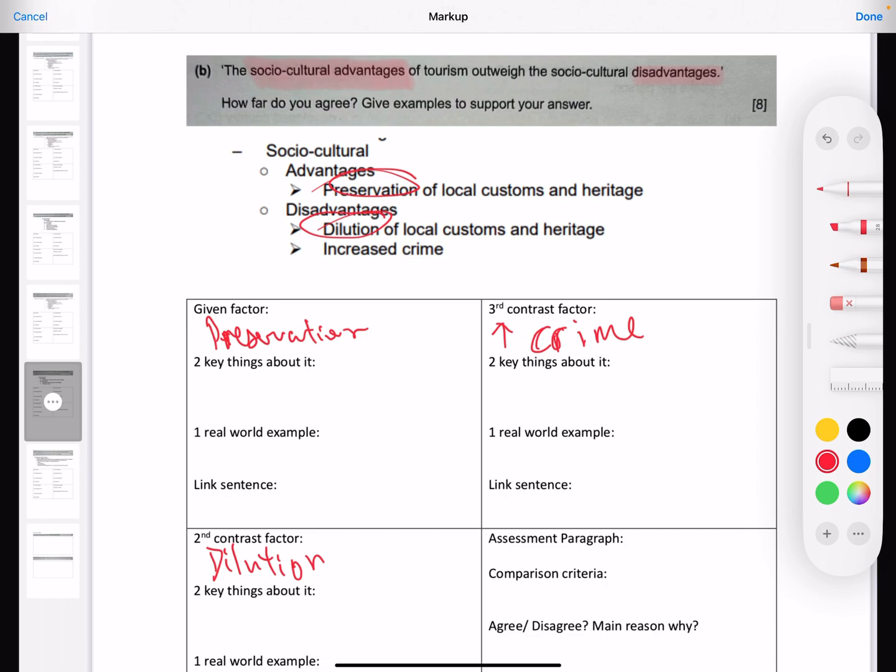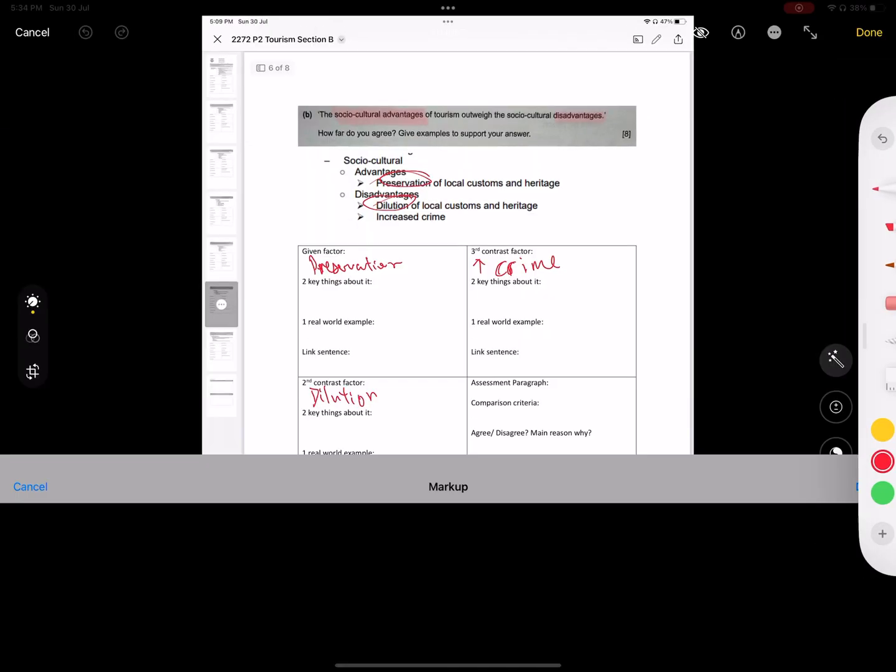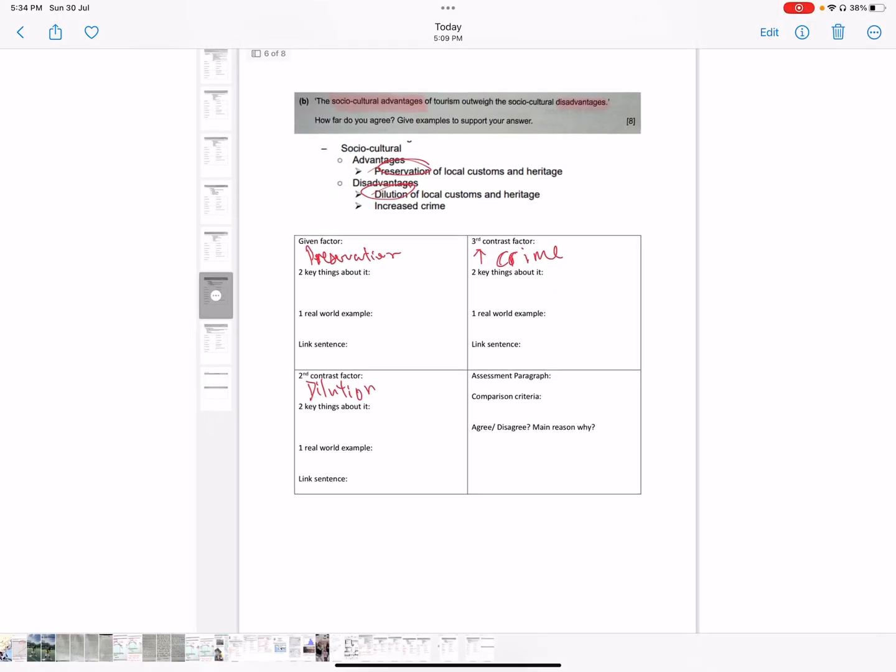But you mentioned increased crime earlier on, right? So you also need to tell me further enhancement of the disadvantages, of course, on top of losing a lot of your custom and heritage, right? You also have a consequential increase in crime, and then the overall safety of the environment of the local population is then put in jeopardy as well. Okay, because crime does not pick its victims. Crime victimizes anybody, right? So that's important.